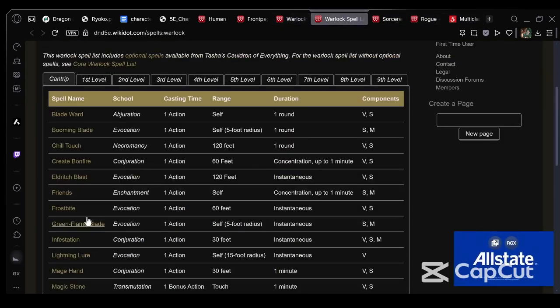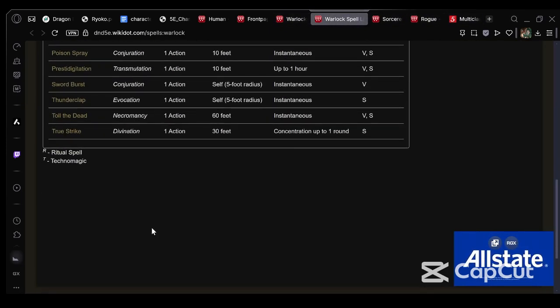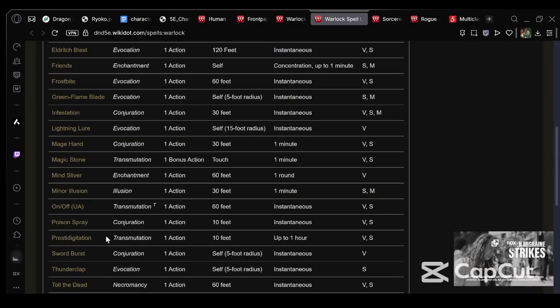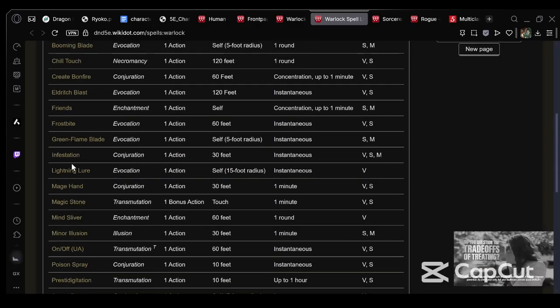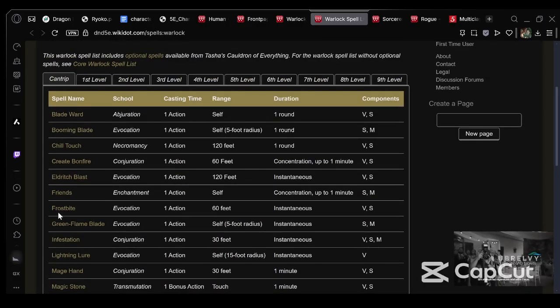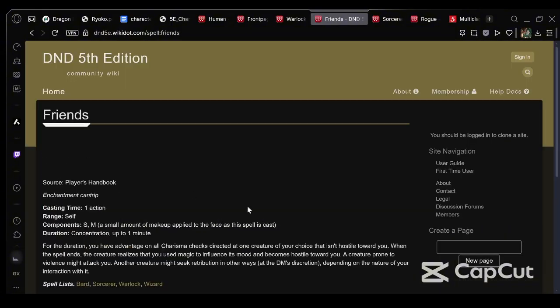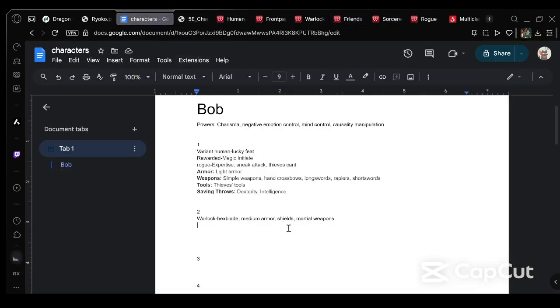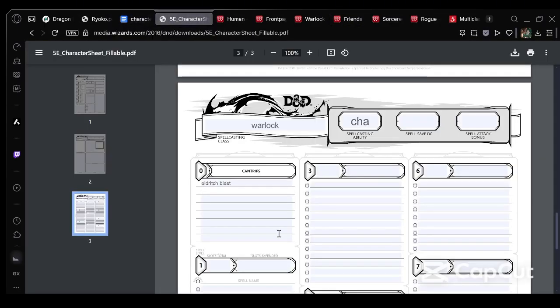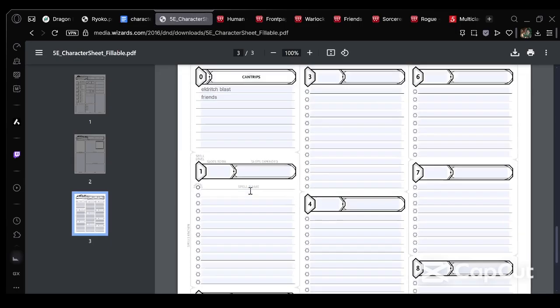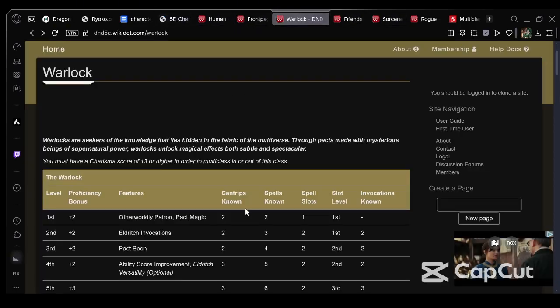Let's go with the good old, honestly, for this character, let's go with, where is it? I know it's here somewhere. Friends. We are gonna go with Friends as a cantrip, because he's, you know, really charismatic. So Friends makes sense, and that is easily flavored with him just being charismatic.